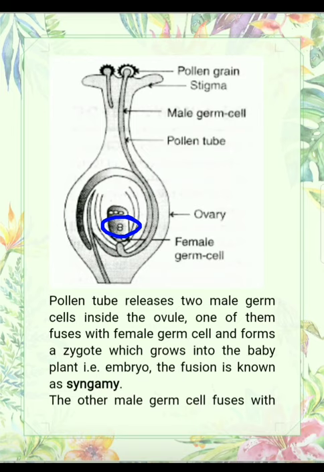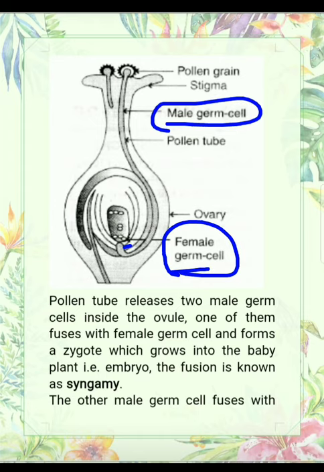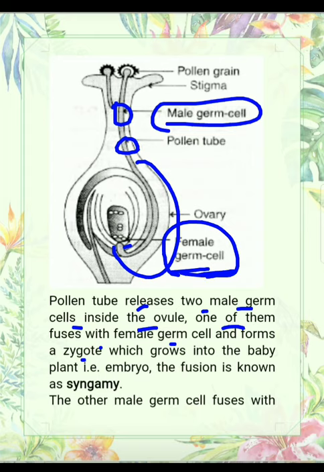These two nuclei are combined here, so this is known as polar nuclei, and here one is the female germ cell, or you can say female gamete. So male germ cells are coming from here, female germ cells are present here. So pollen tube releases two male gametes, male germ cells, inside the ovule. One of them fuses with the female germ cell and forms a zygote. Two male germ cells that are coming from here, one fuses with the female germ cell.